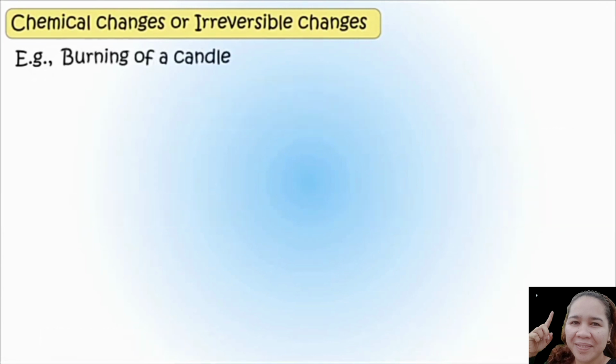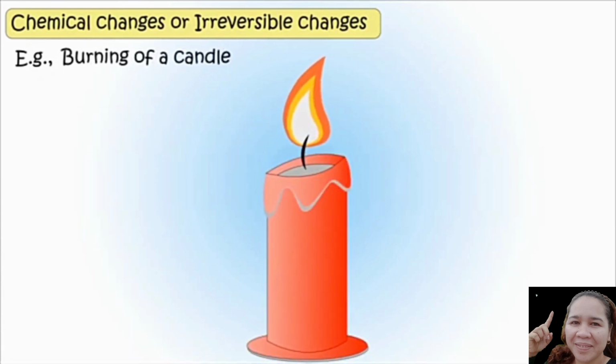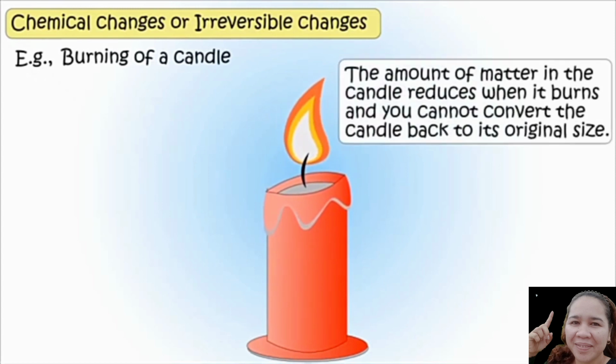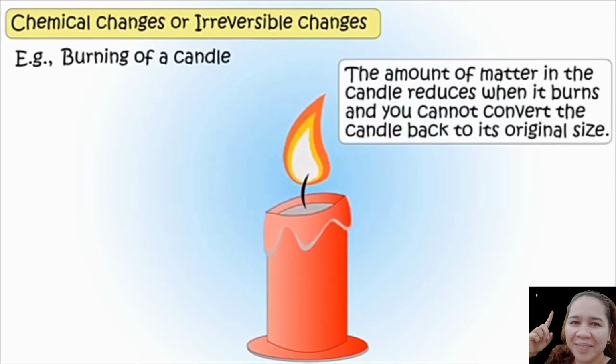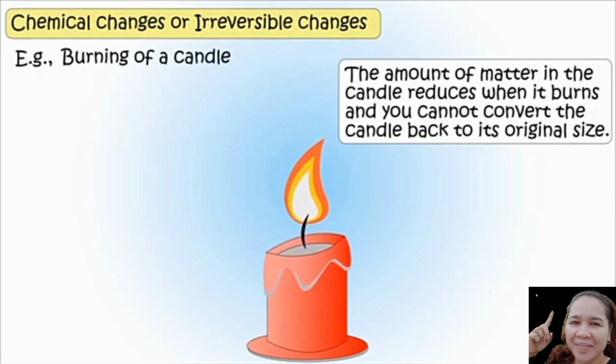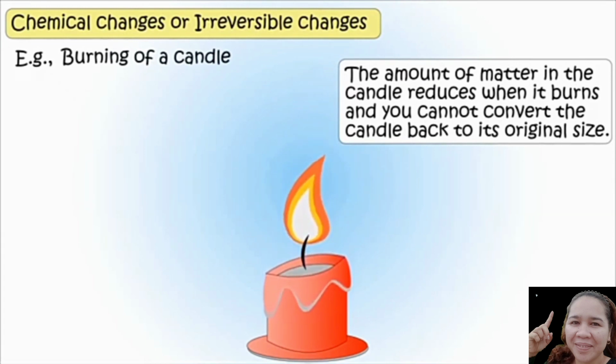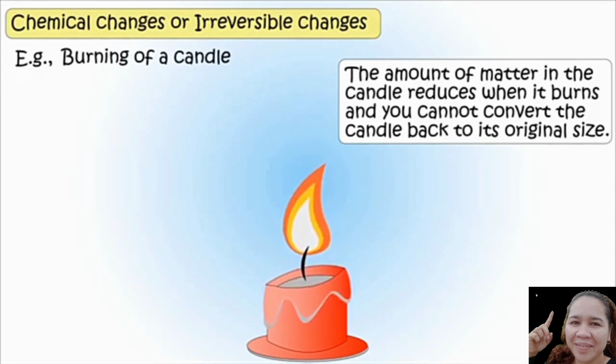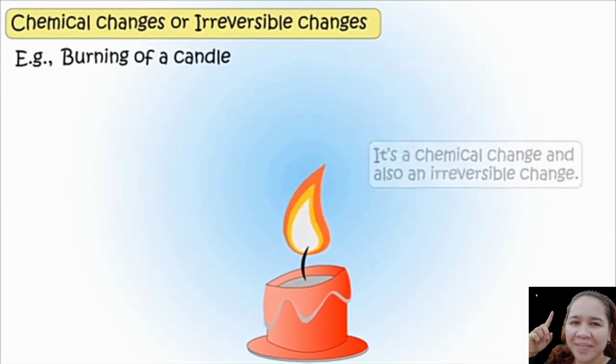Another example is the burning of a candle. The amount of matter in the candle reduces when it burns, and you cannot convert the candle back to its original size. It is a chemical change and also an irreversible change.